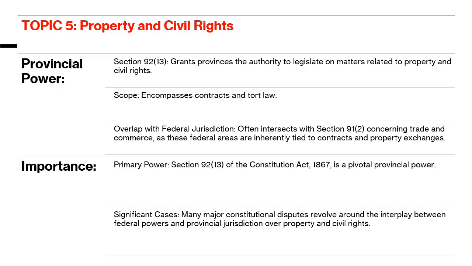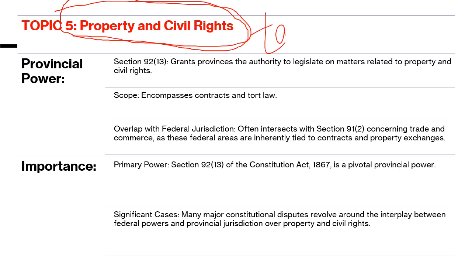First topic, property and civil rights. So what do we mean by property and civil rights? Firstly, let's understand the meaning of these two terms. When we talk about property, we are talking about some kind of asset. It could be physical or it could be intangible. One thing you have to keep in mind is that under property, we are not only talking about land and buildings. It includes tangible land and buildings plus intangible property,